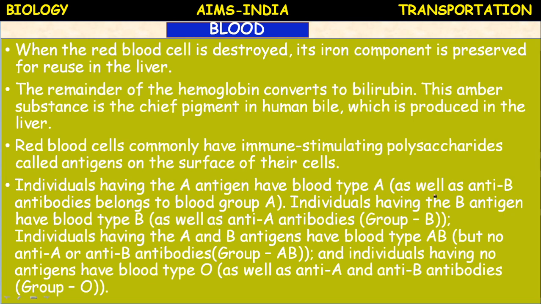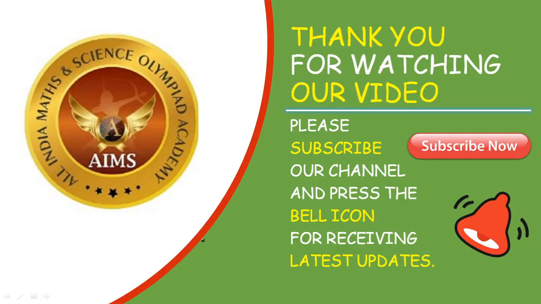Individuals having both antigens A and B on the RBC have blood type AB. AB blood group has both antigens but no antibodies; anti-A and anti-B are absent. Individuals having no antigens on the RBC belong to type O. They possess only antibodies but no antigens. Children, more about these blood groups you will study in higher classes. Remember, O group is the universal donor group and AB group is the universal recipient group.